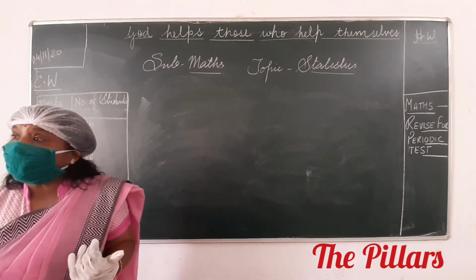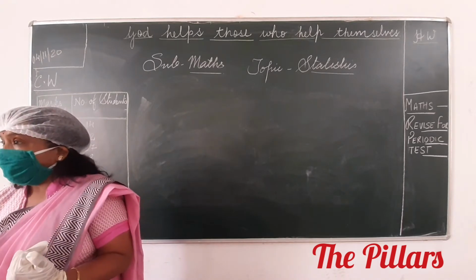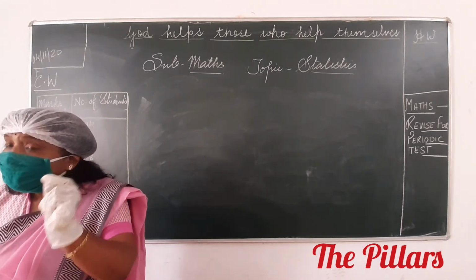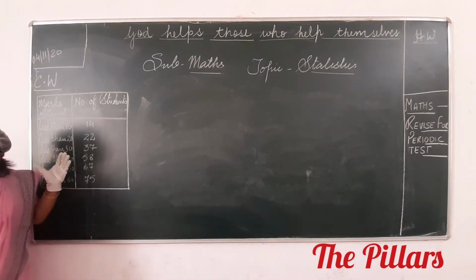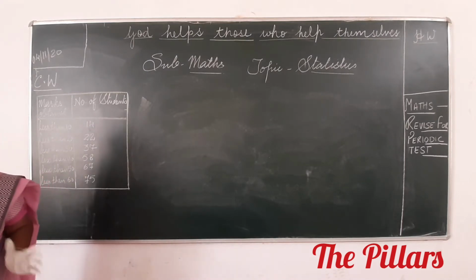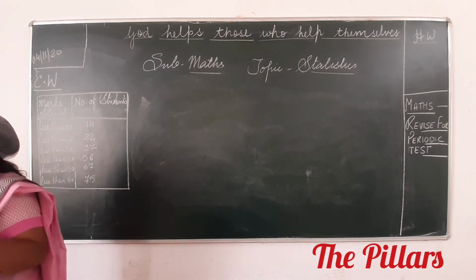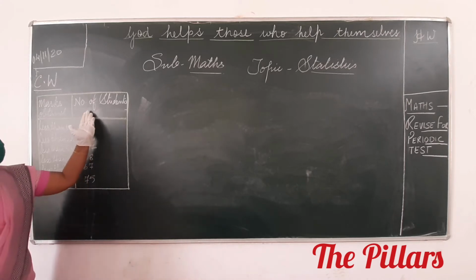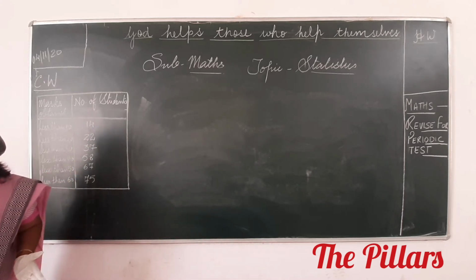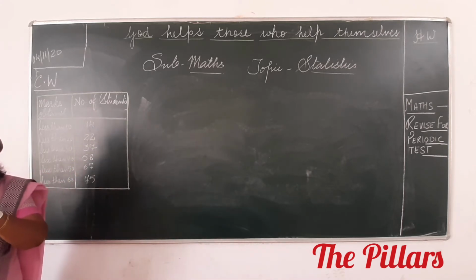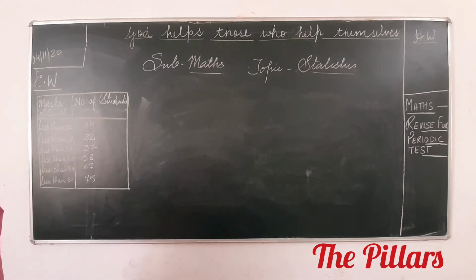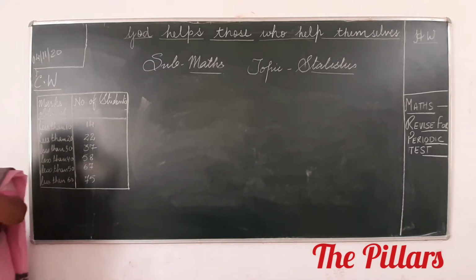We will frame the class intervals. Remember, in such questions, where it is less than 10, less than 20, or it can be more than 10, more than 20, what does this number of students give you? It is not frequency, it is cumulative frequency, in the case of less than 10.